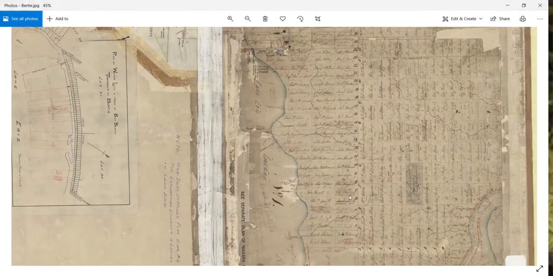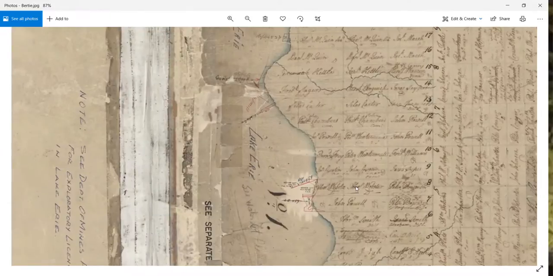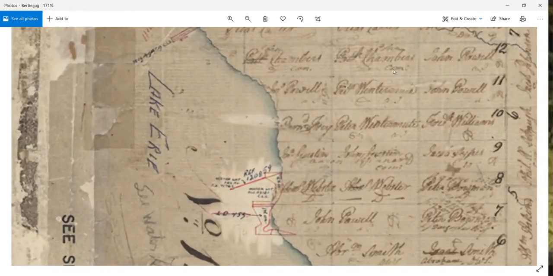So I'm looking at the patent map, and I'm looking in this section in here. Concession 1 and 2, lot 12 is Patrick Chambers, and that is in here. So we've got this one here and this one here. This is lot 12. This is concessions 1 and 2.